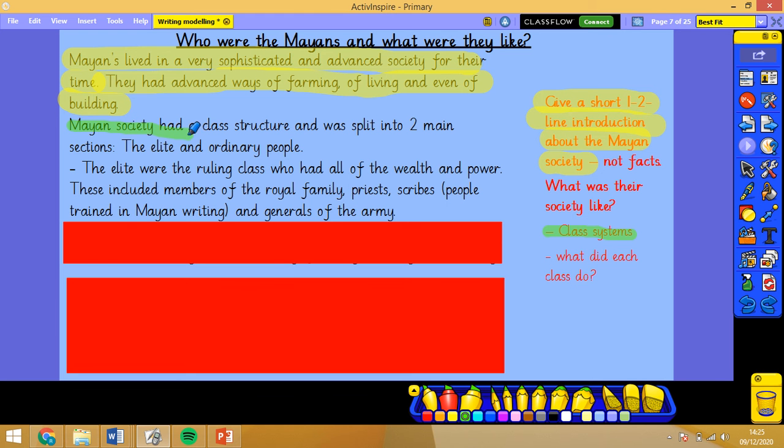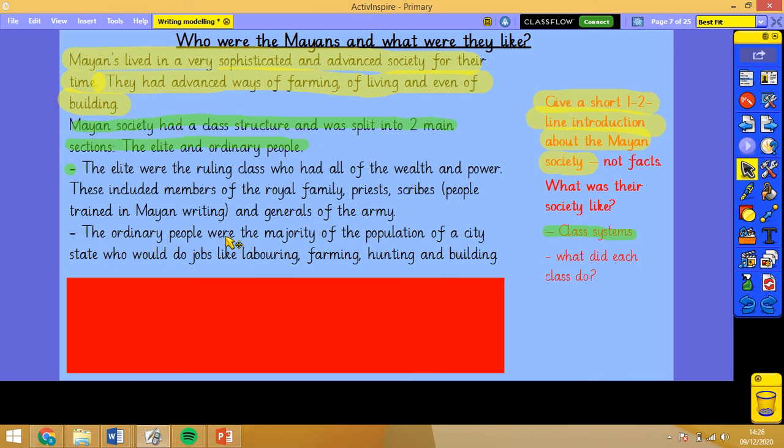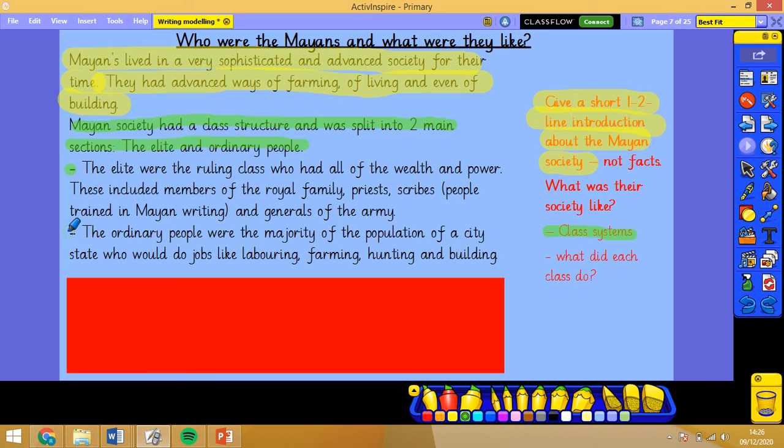Okay, so here, this is that green bit where I'm talking, excuse my horrendous highlighting, it's very difficult with a touchpad mouse. So I've introduced the class system, and now in this bullet point, I'm explaining what the elite were. Now, underneath, you can see I've done my second bullet point here, so it's definitely a good way to get in a colon and a bullet point list.